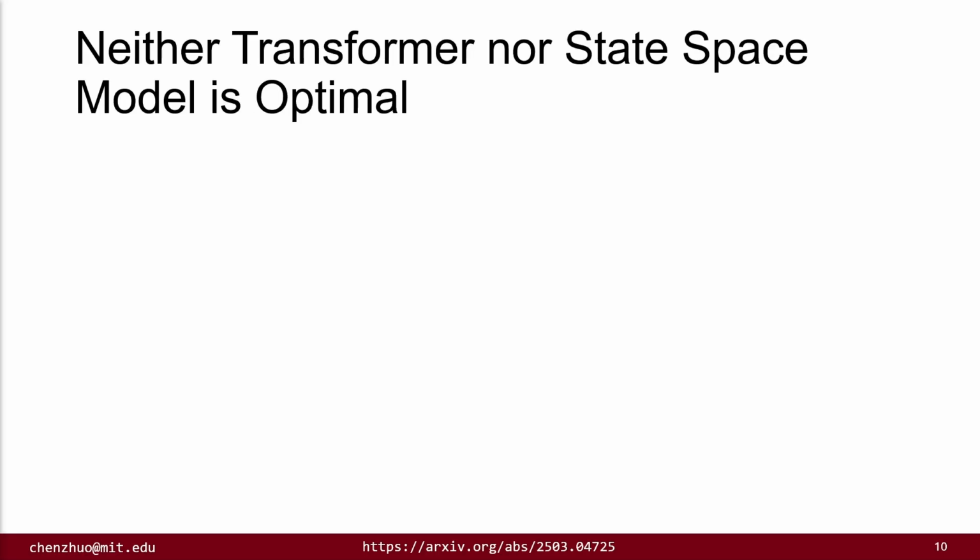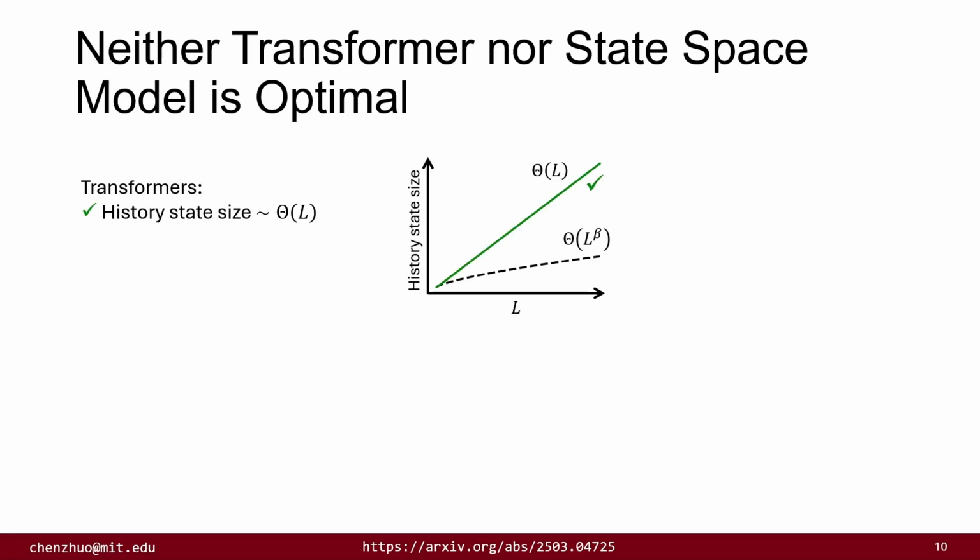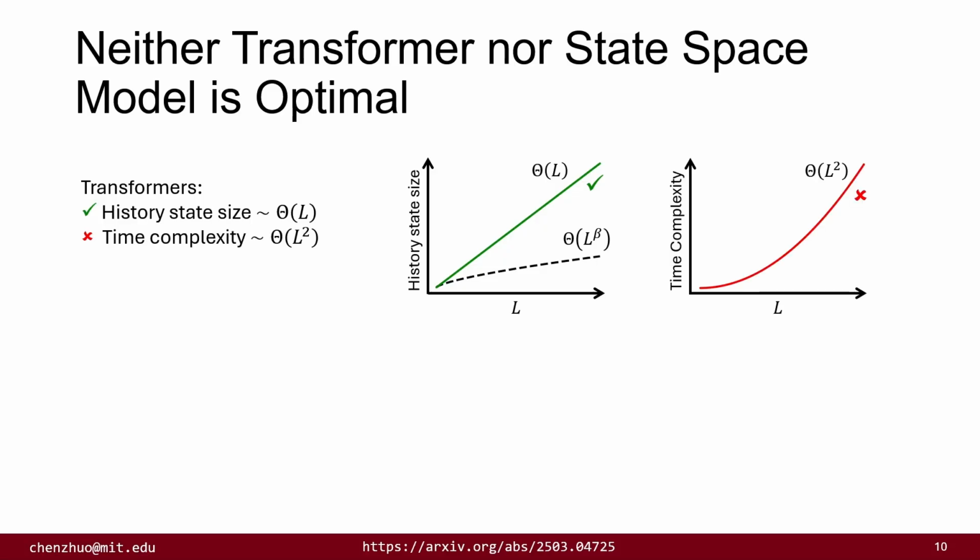Our framework has profound implications. For the vanilla transformer architecture, its history state, which is the collection of key-value pairs, grows linearly with sequence length, which is faster than the power law of the bipartite mutual information growth in natural language. However, as our theory suggests, a sublinear scaling of history state could still be sufficient for effective long context modeling as long as it is greater than L to the beta. Due to the overprovision of the growth rate, transformer results in a quadratic complexity, which is less ideal and makes it difficult to scale to super long sequences.